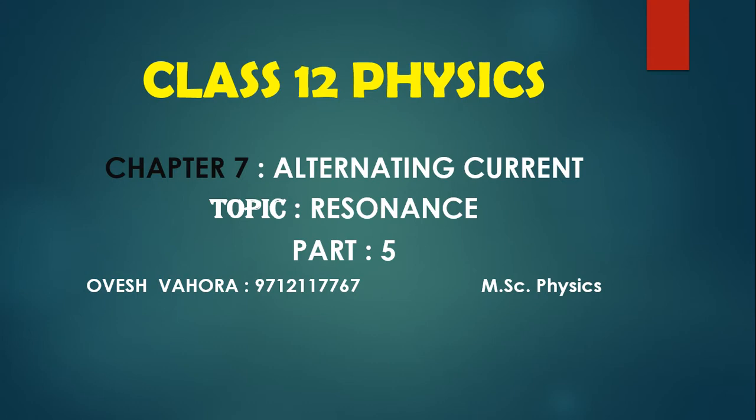Today we are discussing class 12 physics, chapter 7, Alternating Current. Our topic is resonance. This is part 5, lesson 5 of this chapter. So in this lecture we are discussing resonance.